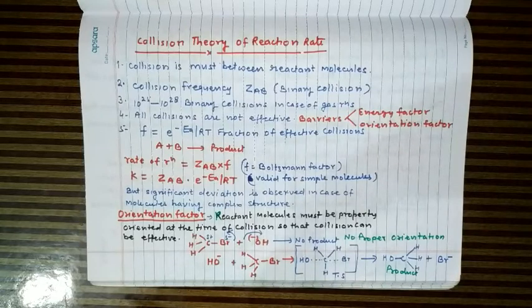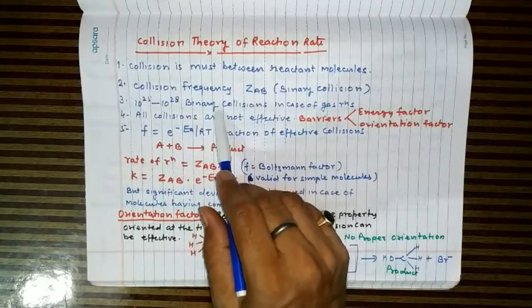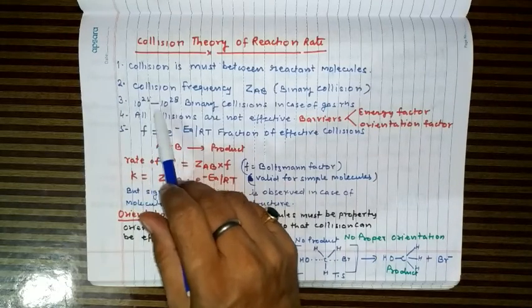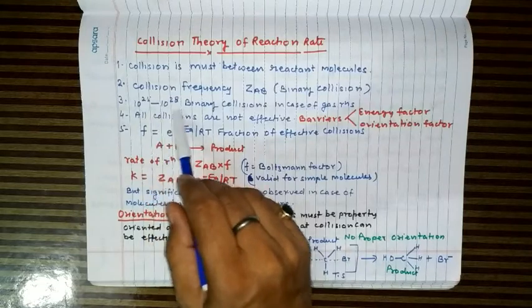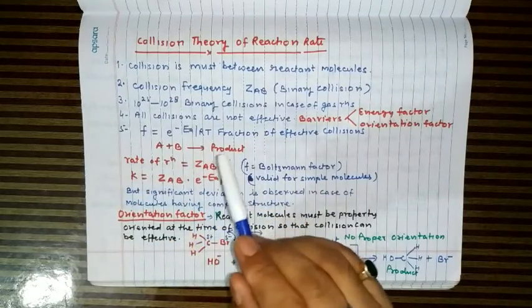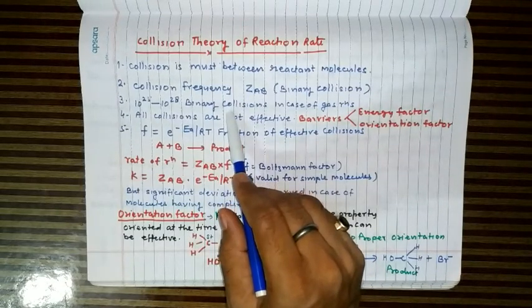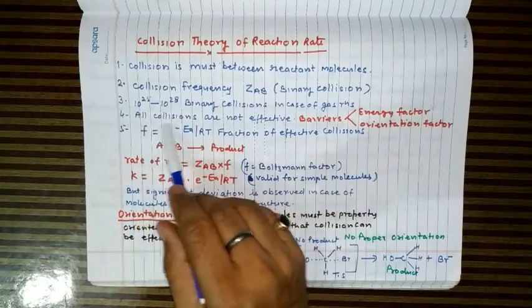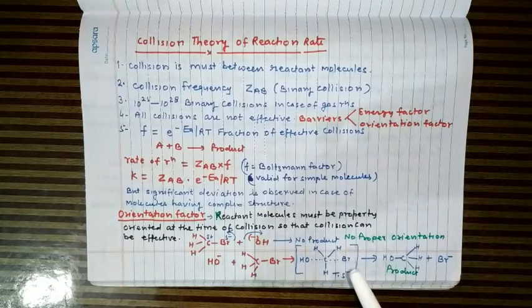In a gaseous reaction at normal temperature, the collision frequency is very high. It is 10 raised to power 25 to 10 raised to power 28. और अगर हम ये माने कि ये सभी कोलिजन्स इफेक्टिव कोलिजन्स हों या इन सभी कोलिजन से प्रोडक्ट फॉर्मेशन हो, तो रिएक्शंस मोमेंटरली कंप्लीट हो जाएगा, जबकि ऐसा होता नहीं है. So this shows that all the collisions are not effective. Now the question is, why all the collisions are not effective?